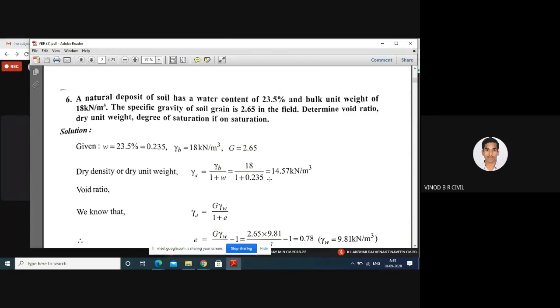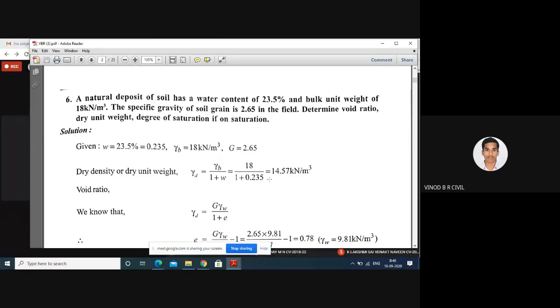The natural deposit of soil has a water content of 23.5% and bulk unit weight of 18 kilonewton per meter cube. The specific gravity of soil grains is 2.65. Determine the void ratio, dry unit weight, and degree of saturation in the field.